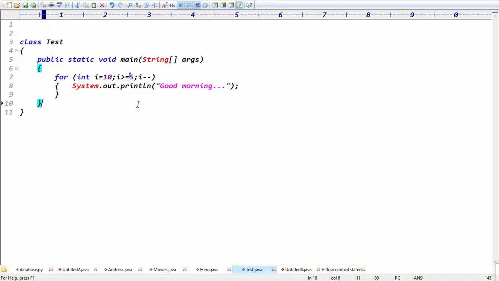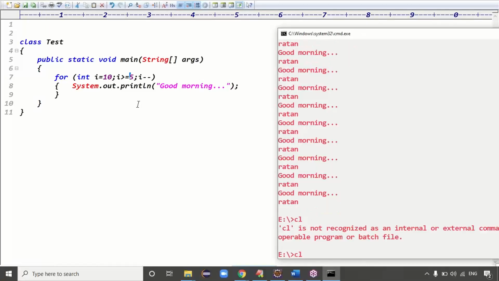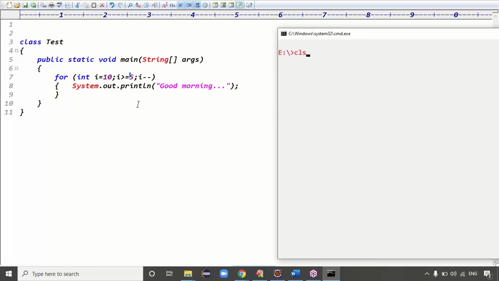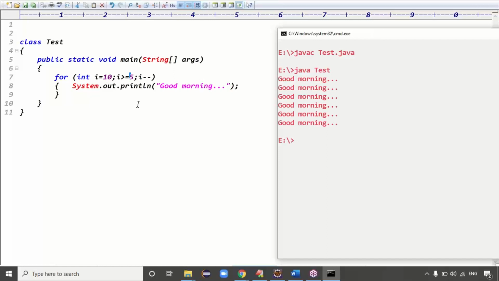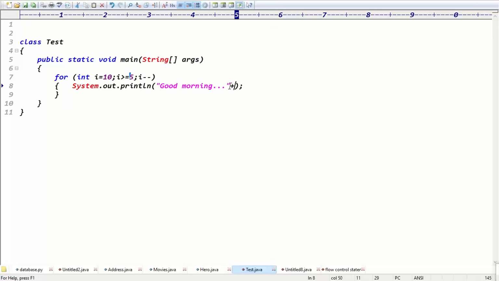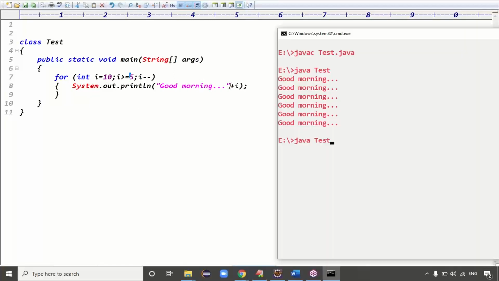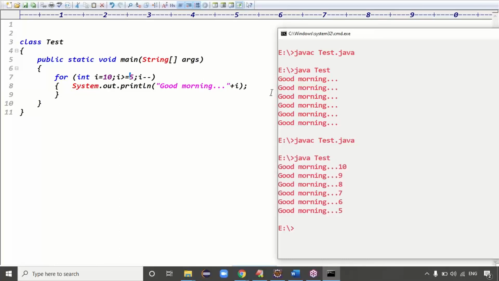Exactly. Now we can check the output, guys. Code is compiled fine. Code is executed fine. We got the output, but I didn't print the i value. Simply let me print the i value so that we get clarity. Code is compiled fine. The class is called Test class, right? See the output, guys. We got the output 10, 9, 8, 7, 6, and 5, right?